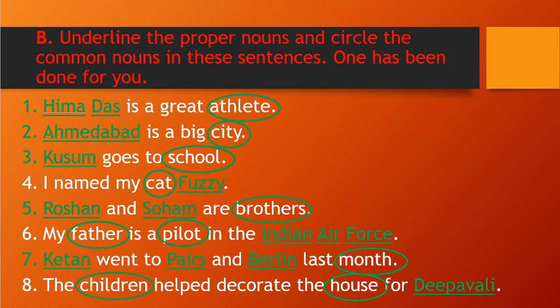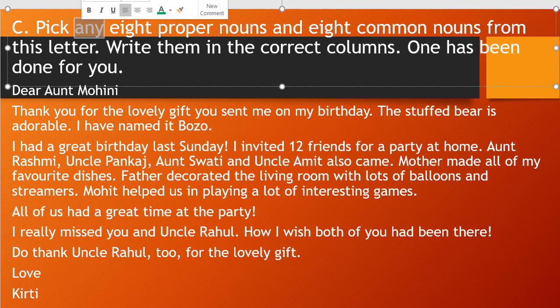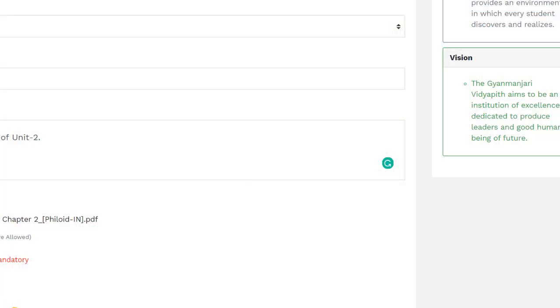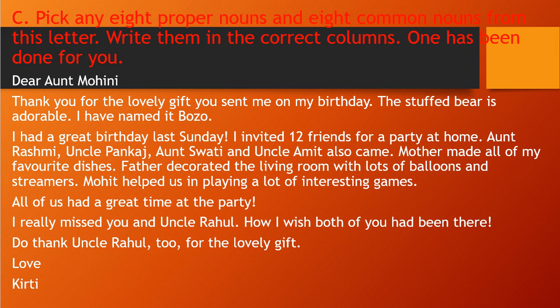So let's see exercise C. Let me adjust it. Let's see what it says. Pick up any 8 proper nouns and 8 common nouns from this letter.